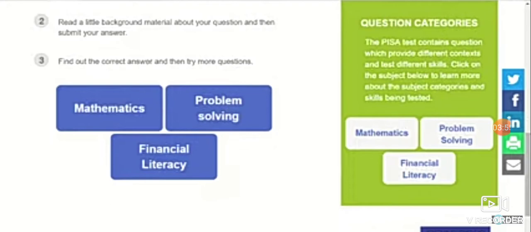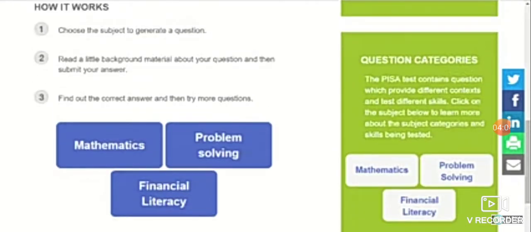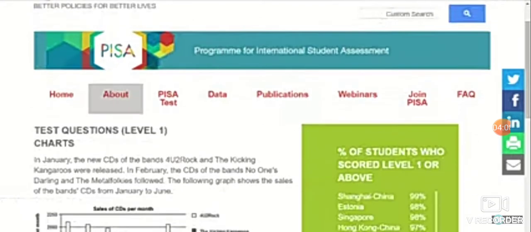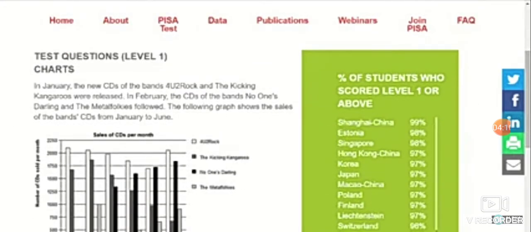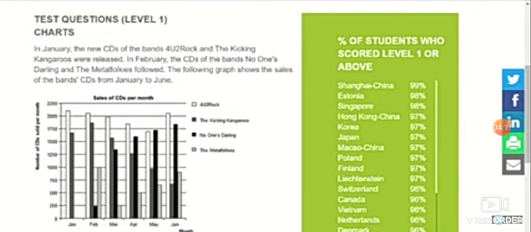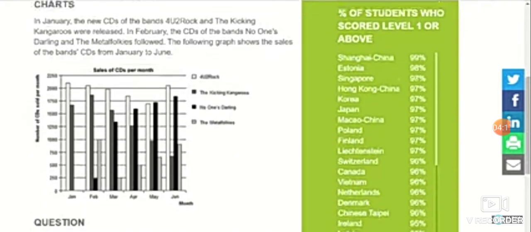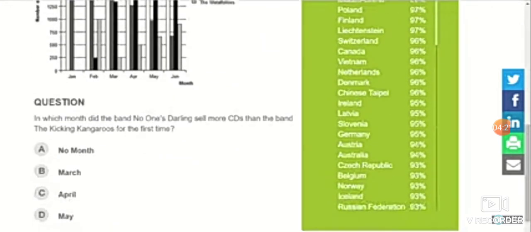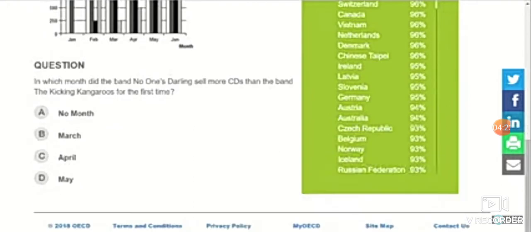On left hand side you can see 3 buttons, blue buttons: mathematics, problem solving and financial literacy. I am clicking to mathematics as I wish to see the questions related to mathematics. So here we get test question, in brackets the level is written level 1. It means this question is the easiest one. So here this question is some chart type, and below you can see there is a question with the MCQ. It's an MCQ question with options A, B, C, D.